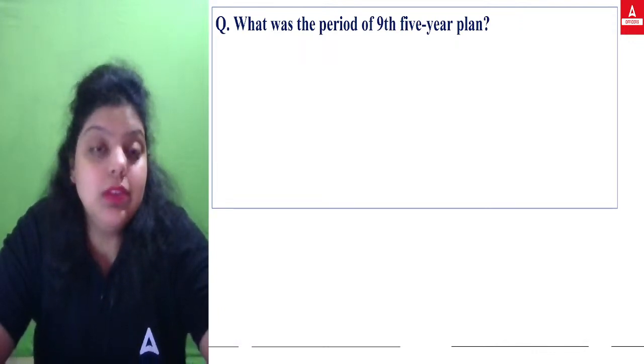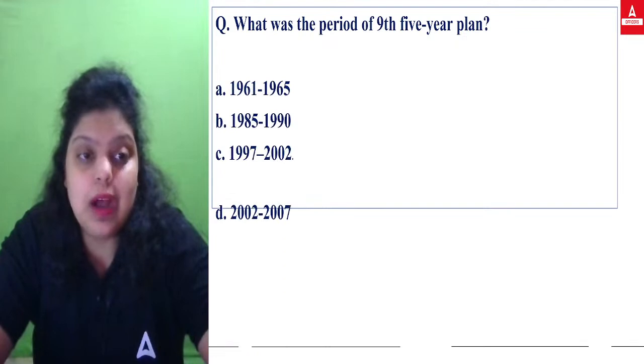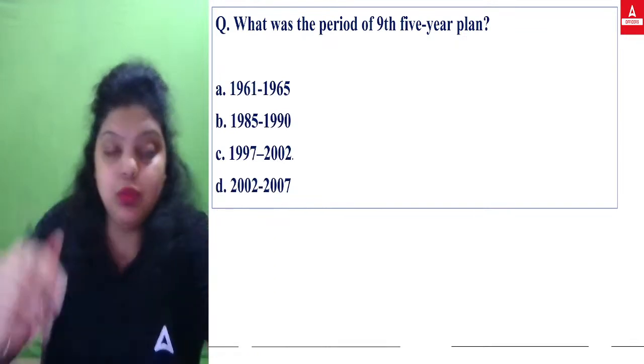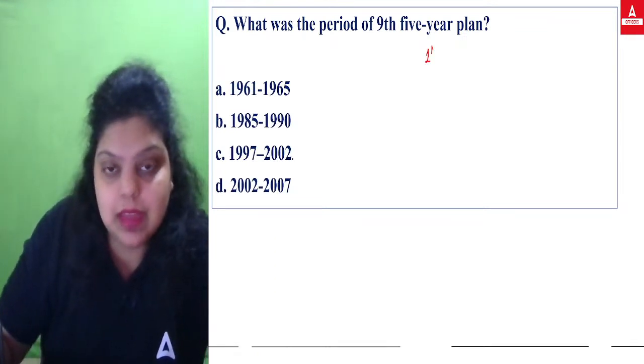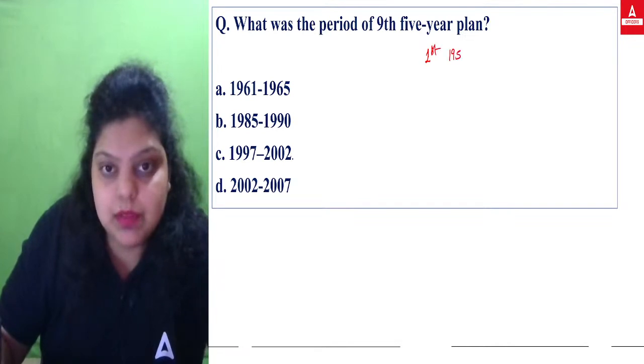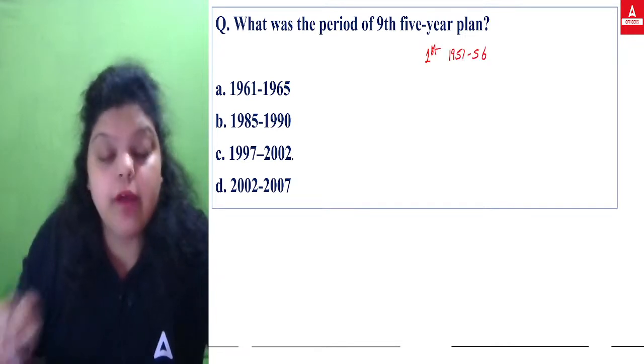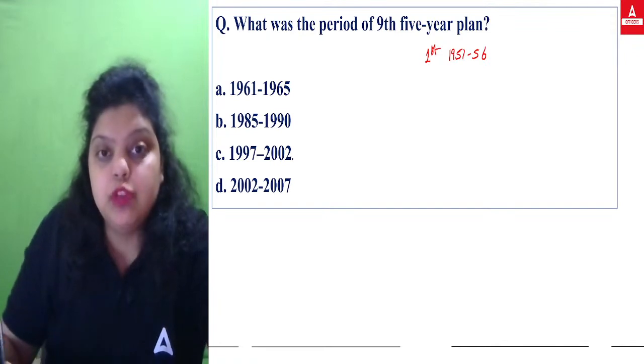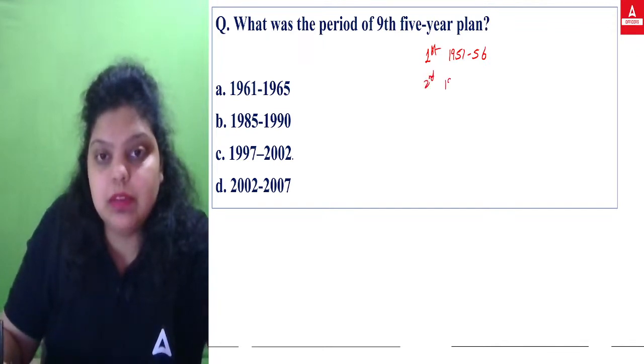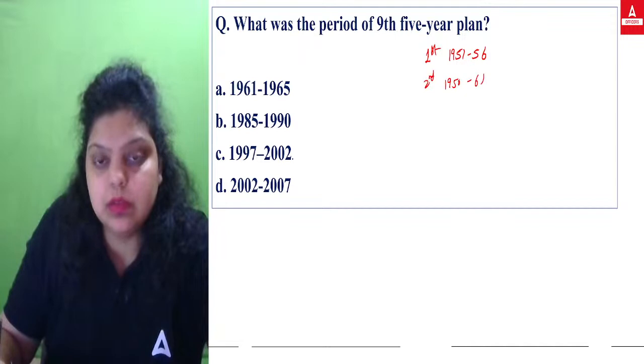Now, what was the period of the 9th 5-year plan? To answer this question, you have to know that the first 5-year plan started in the year 1951 and ran till 56. And you have to remember the 3 gaps also. So this was the first. The second plan was 1956 to 61.